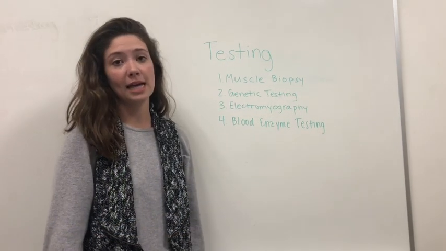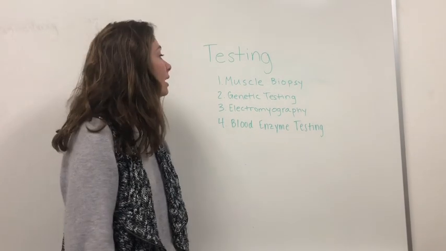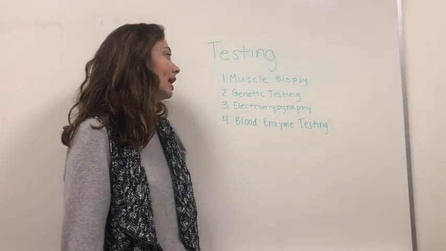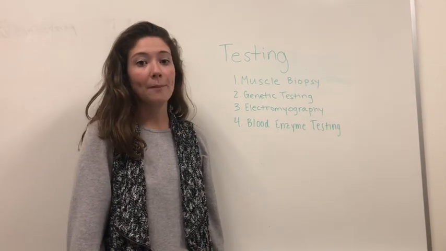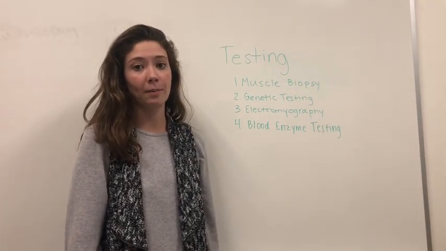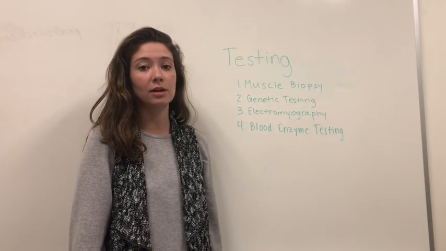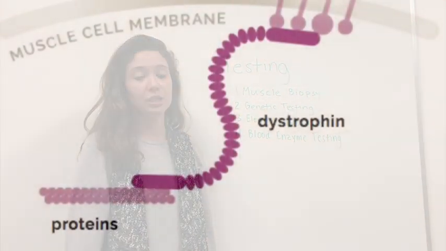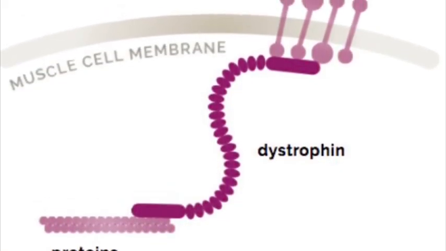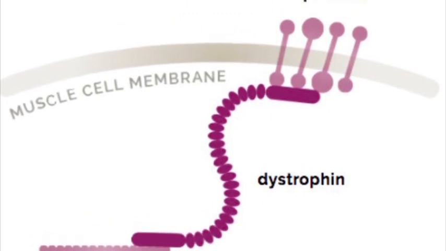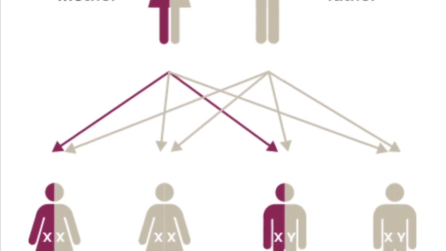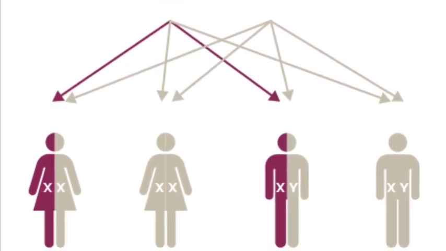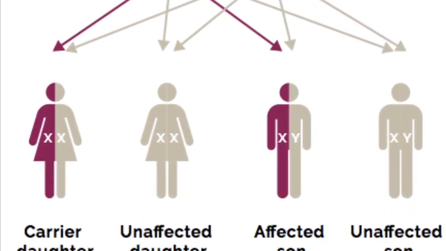There are 4 ways to test for muscular dystrophy. There is a muscle biopsy, genetic testing, electromyography, and blood enzyme testing. Muscle biopsy can show if dystrophin, which is a protein that connects the cytoskeleton of the muscle fiber to the surrounding extracellular matrix through the cell membrane, is missing or abnormal. Genetic testing tests for the presence of a mutation on the gene responsible for metabolism in muscles.